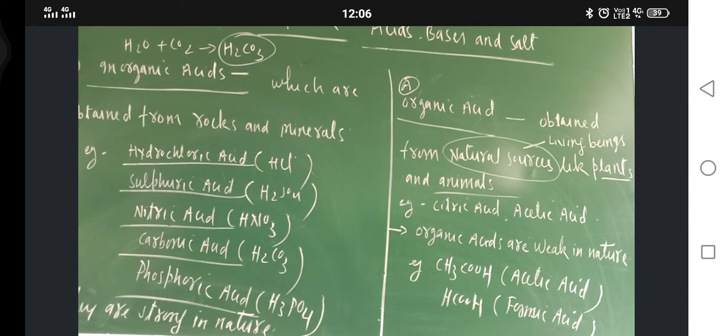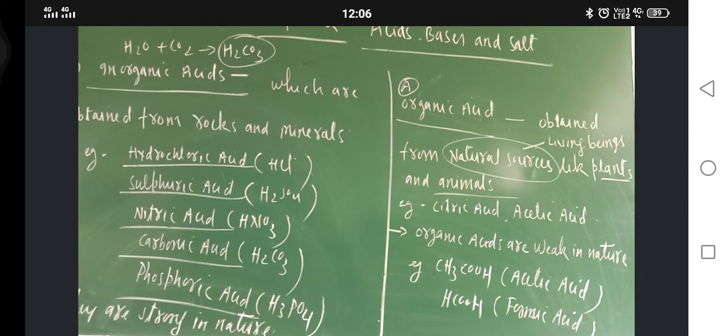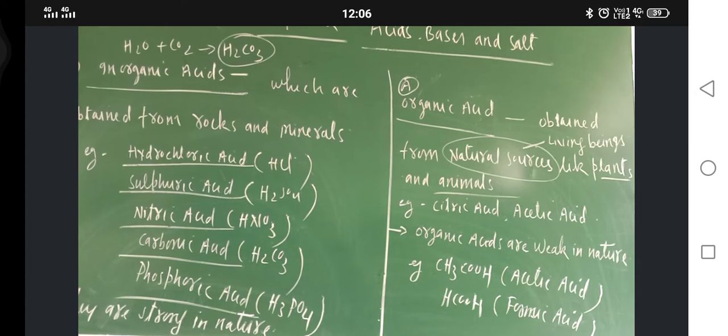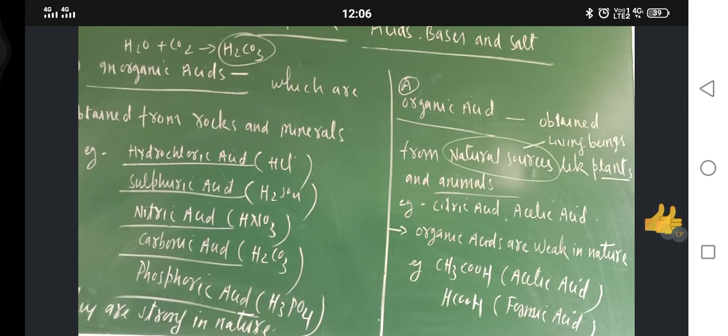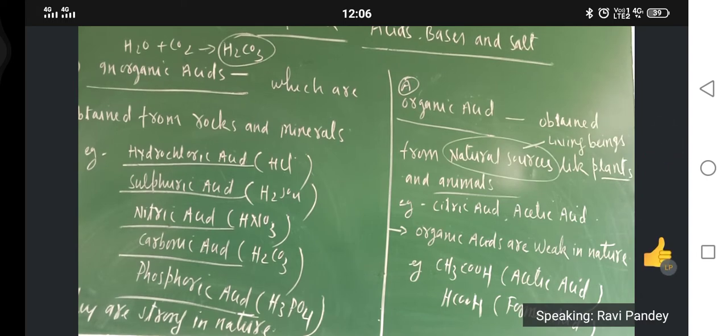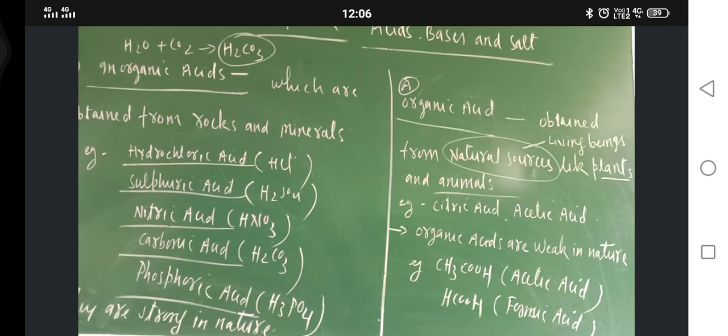That is why in olden days people were coating the bronze and brass vessels with tin metal, Sn metal. Their inside is coated with tin, because copper and zinc are reactive metals. They may react with the acids present in the milk or curd. But tin is not a very reactive metal.